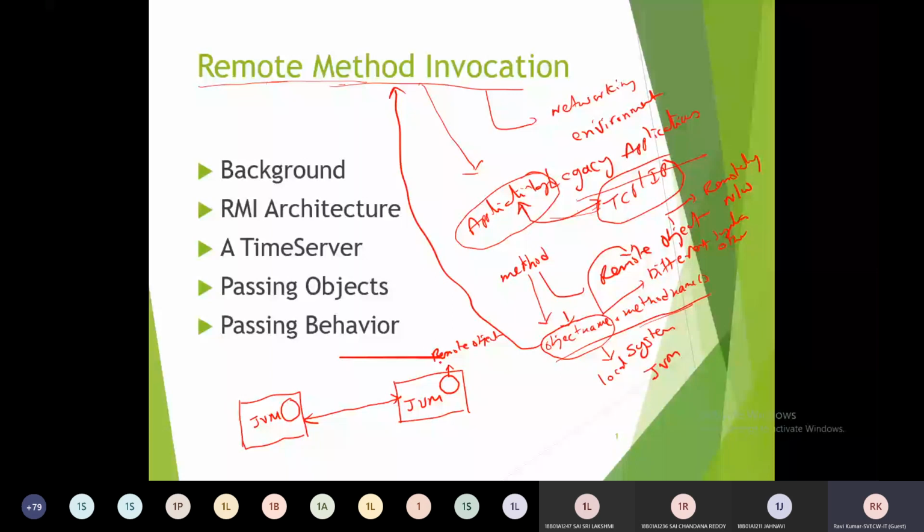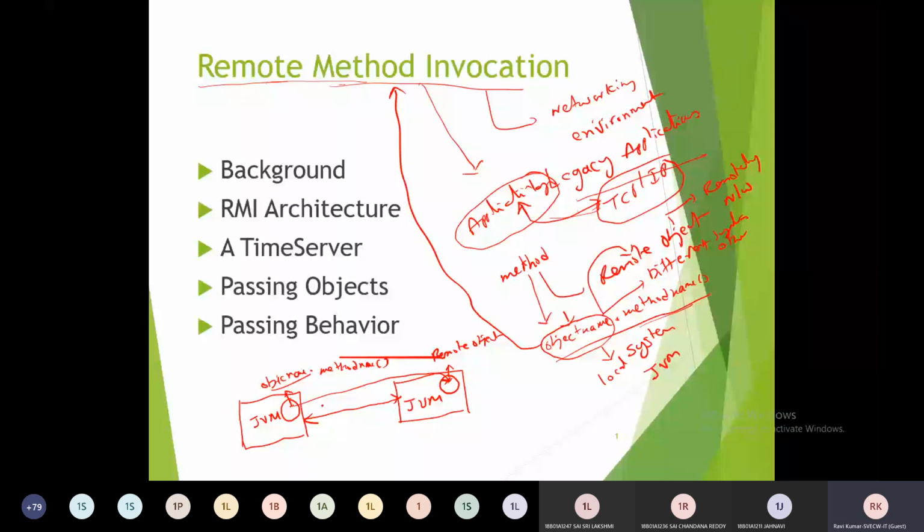Then the concept is that this object uses the syntax of object name dot method name to call the method. This object is available in this remote object, which is running in another JVM.